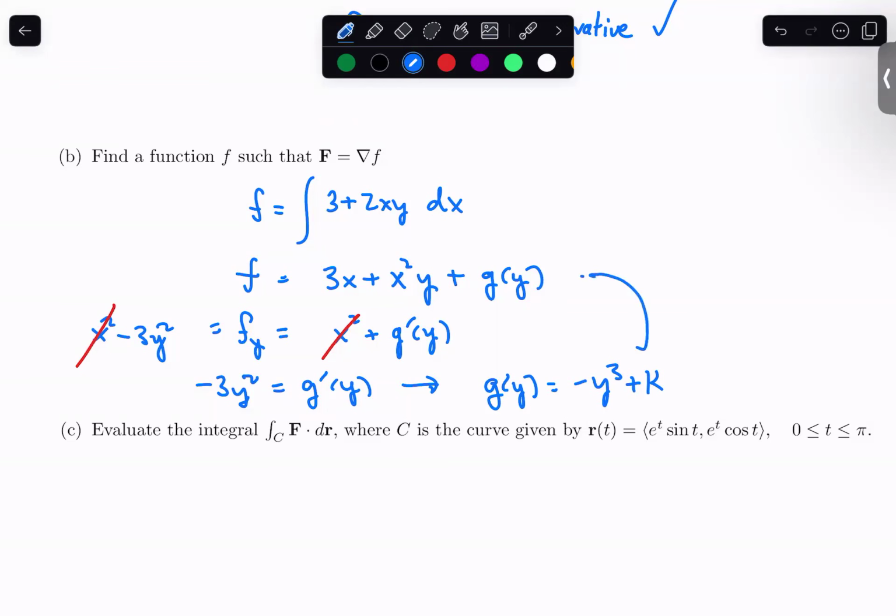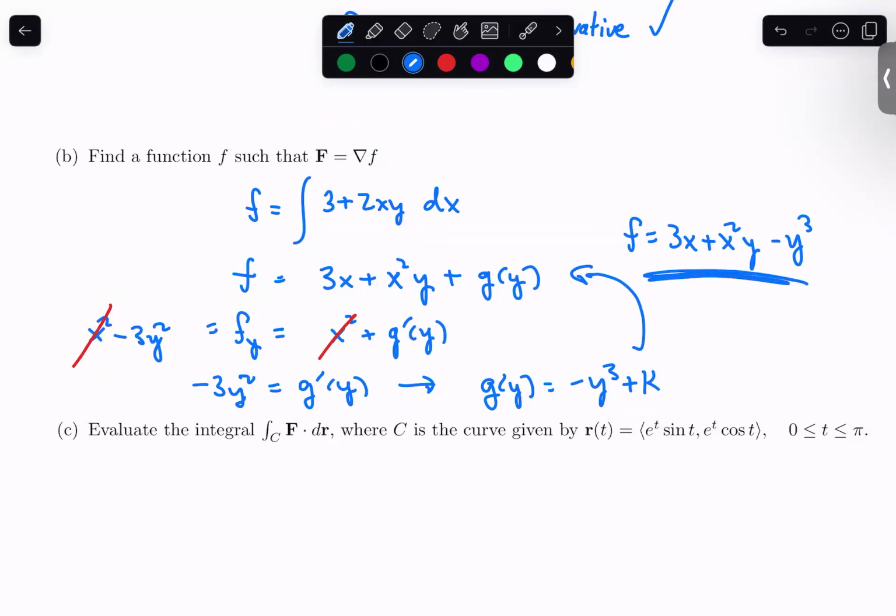I can take this and plug it back in, and we're going to get f is equal to 3x plus x squared y minus y cubed. If it was asking for all of the potential functions, I would include a plus k. However, it's just saying find a function that satisfies that, a potential function. So I'm going to choose my k as plus 0. So this right here would be my final answer.